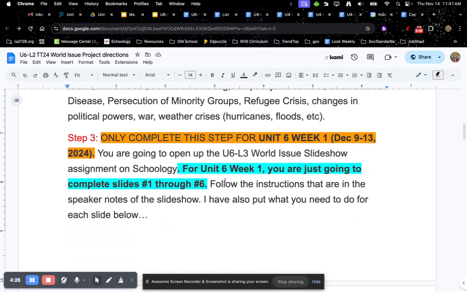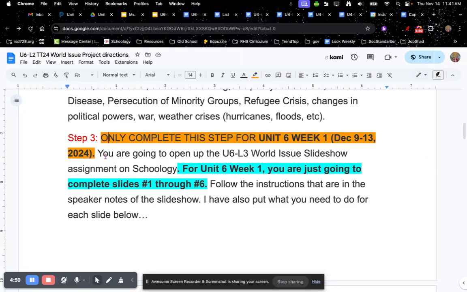Step number 3. Now, this is where it gets a little bit trickier, so make sure you are really paying attention to these next parts. For step number 3, you only complete this step during Unit 6, Week 1, which will happen between December 9th through 13th, 2024. So hopefully you're watching this video within that week.